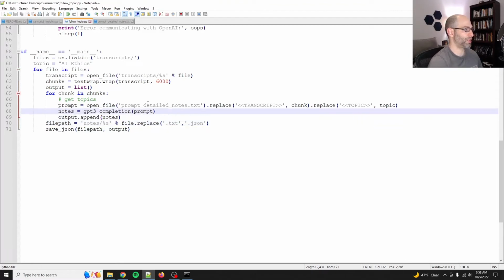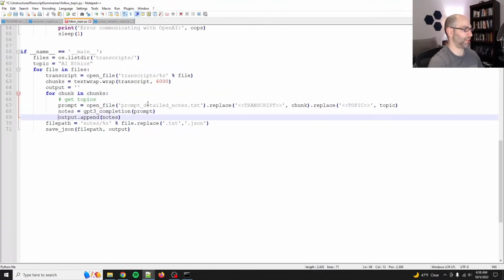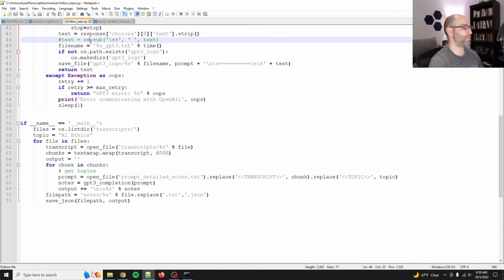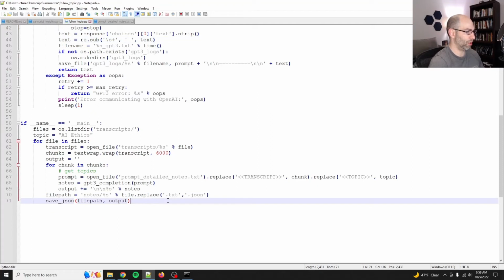So instead of doing a list, actually we'll do output equals that, and then output plus equals newline %s, and percent notes. There we go. And we'll add this back in, so that it'll compress each section. That should be good.